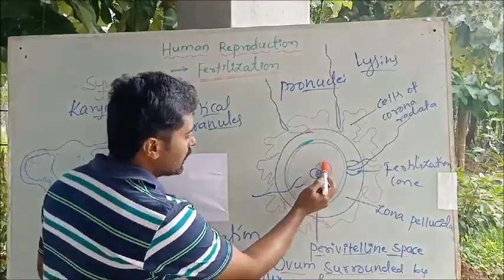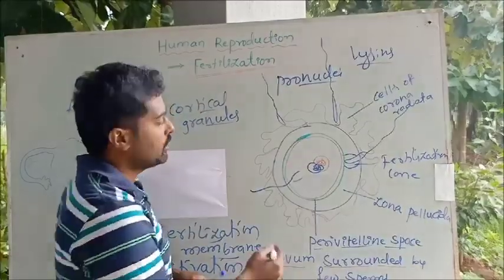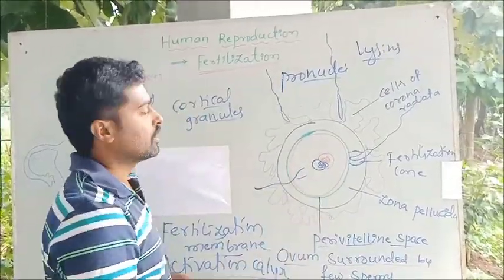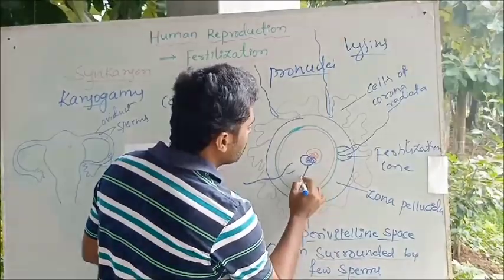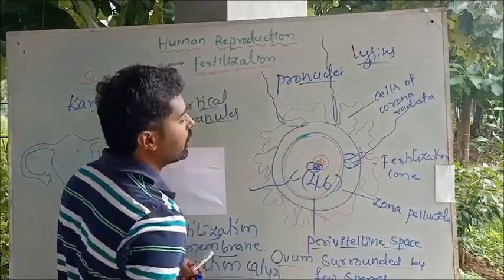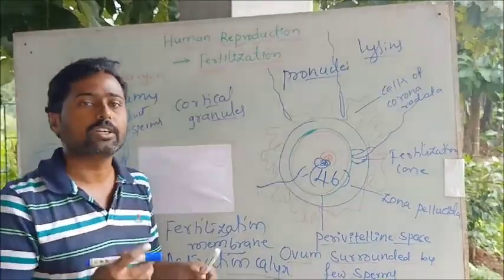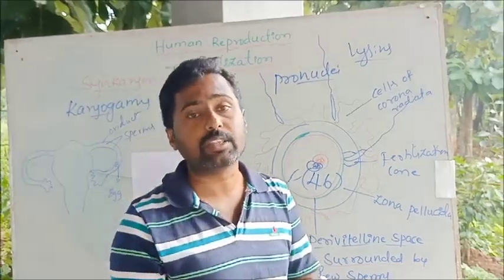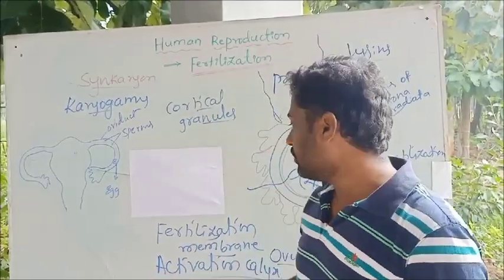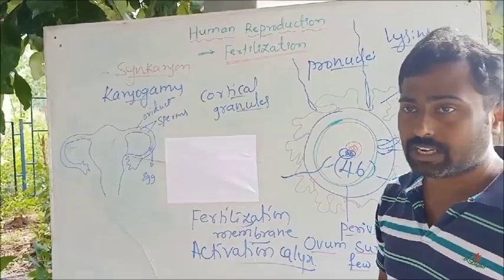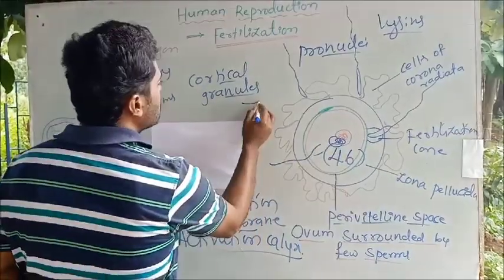Okay. So the male and female nuclei fuse together, and the nuclear content mixes. So now the diploid set is re-established, that is, the 46 chromosomes are re-established: 23 chromosomes from the sperm and 23 chromosomes from the ovum. So now the 46 chromosomes are re-established, and this is termed the zygote.